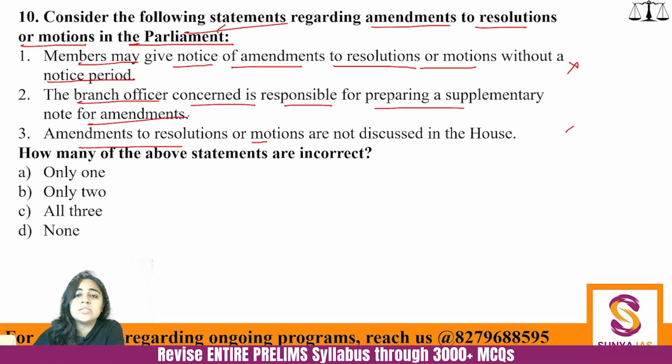Branch officer concerned is responsible for preparing a supplementary note. This is a very generic statement that the branch officer concerned will be responsible. This is correct. And amendments to resolutions or motions are not discussed. Why would an amendment be presented and not be discussed in the Parliament itself? It will be discussed, right? That is why it is being presented. So, whenever a motion or a resolution is presented and an amendment to that is presented, then definitely it will be discussed and it is very important. So, only one statement is correct.